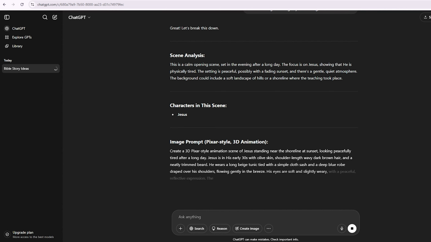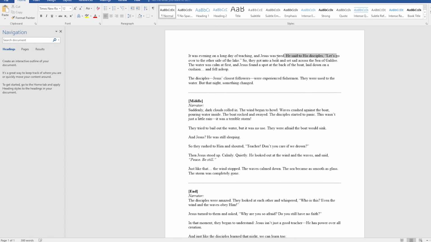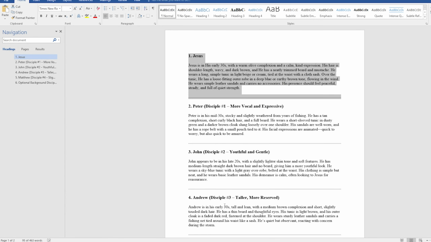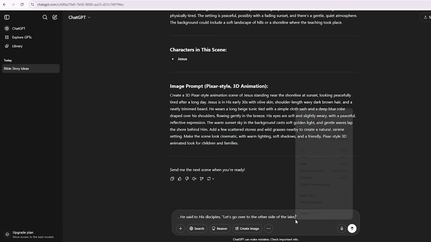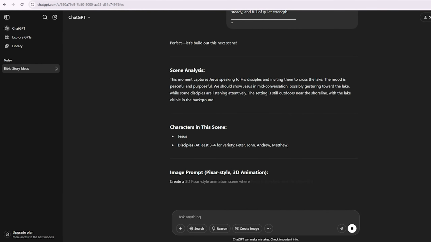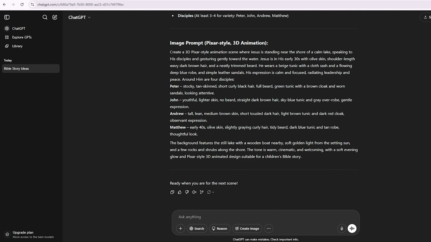This helps keep the look of each character the same in every scene. It's an extra step, but it makes a big difference in quality. Do this for every part of the story. Paste the scene line, add character details, and let ChatGPT write the image prompt. This way, all your visuals will have the same style, and your characters won't change appearance halfway through.